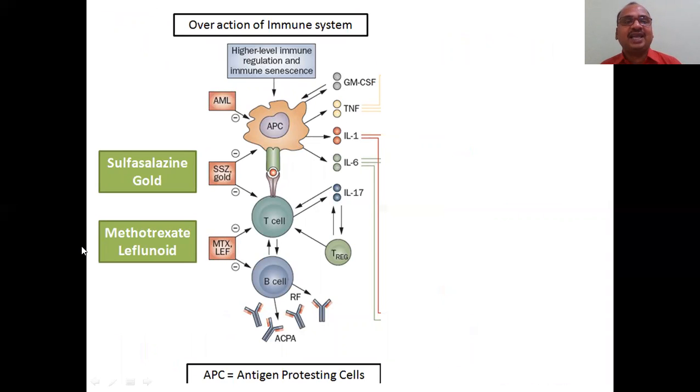Here this is the mechanism. Overaction of our immune system, higher level immune regulation and immune senses. APC, here I wrote antigen presenting cell. This stimulates the T cells, our body's immune system T cells, and B cells will also be stimulated by this APC, antigen presenting cell. So these cells react, and these three will finally start producing the ILs.